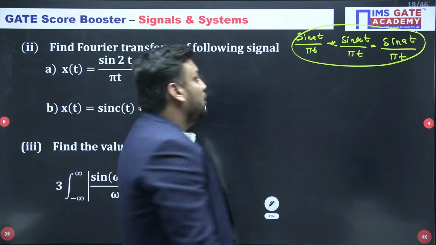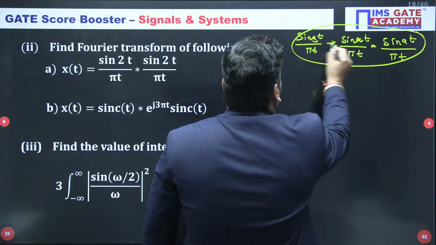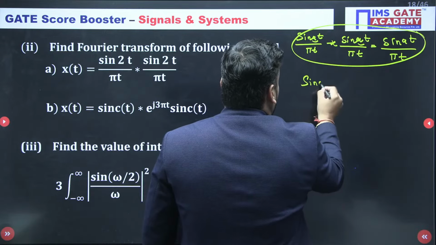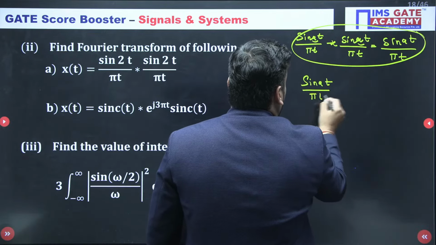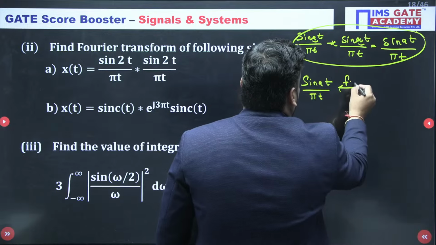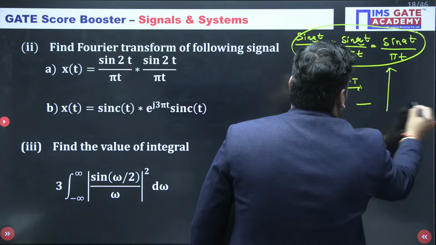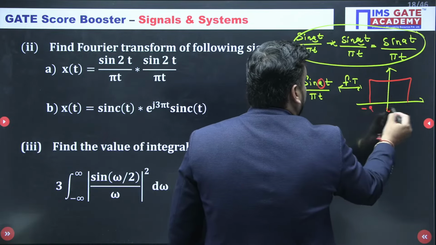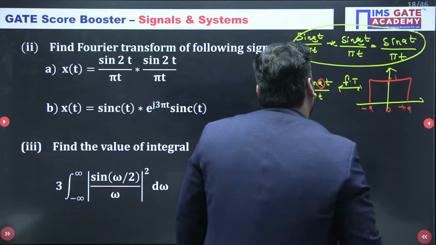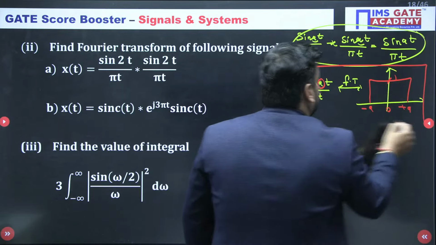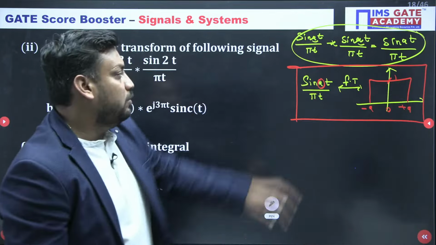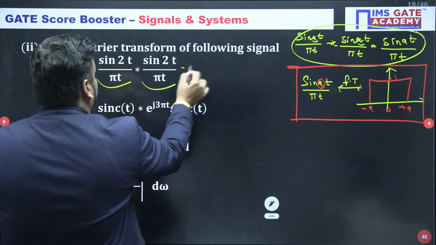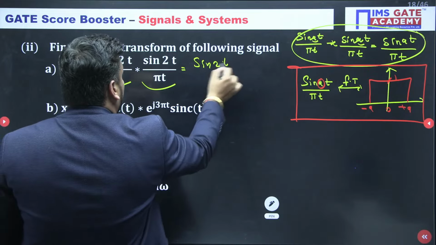Sine of AT upon pi t with sine of AT upon pi t, something like this. So if you know this, the Fourier transform of sine of AT upon pi t is a rectangular pulse from minus a to plus a with magnitude 1. So the final answer of sine of 2t upon pi t convolved with sine of 2t upon pi t is nothing but sine of 2t upon pi t.